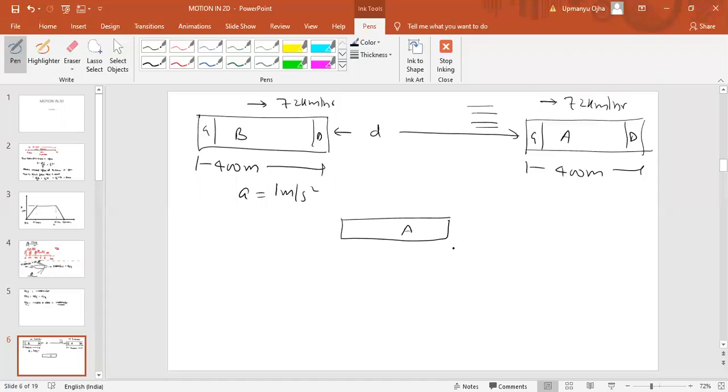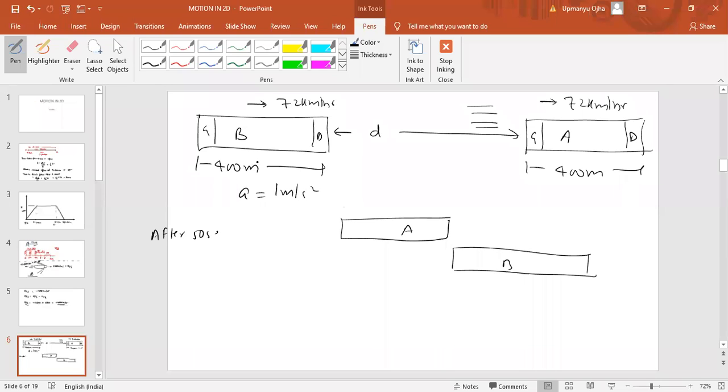This is train A, this is train B. This is the guard which is crossing A after 50 seconds. Okay, fine. That is what we can draw here in the figure. Now what we need to find is the distance between them. Distance between them, that is D. So here we can use the relative velocity concept.